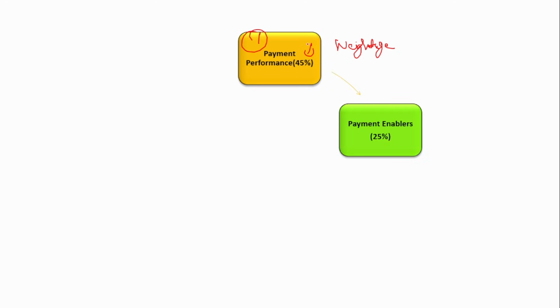And there are totally 5 parameters. Okay, under this digital performance index, there are totally 5 parameters. First one is the payment performance. This bracket indicates the weightage. How much weightage is given to this particular parameter. Okay, first one is the payment performance. How is the payment performance? Like UPI, how is the performance of that? So that is what this decides. Okay, payment performance. Second is the payment enablers.